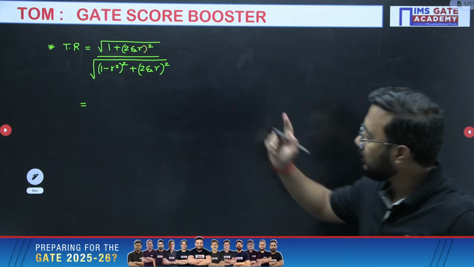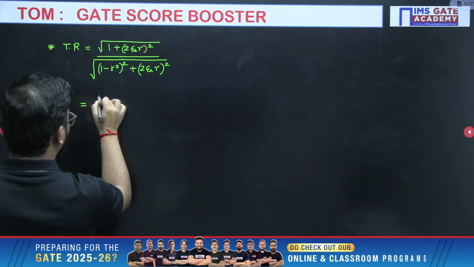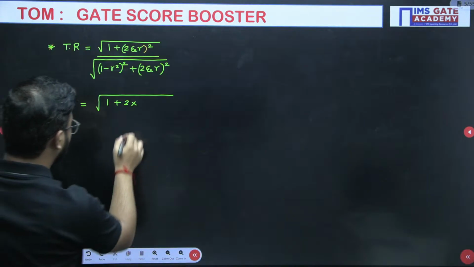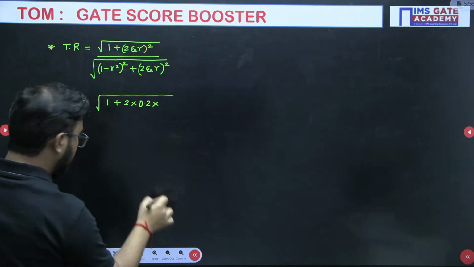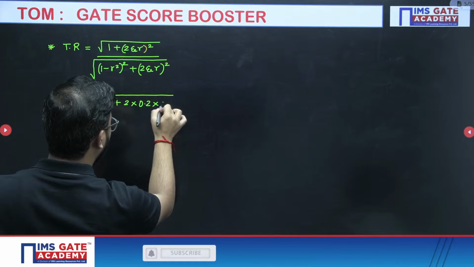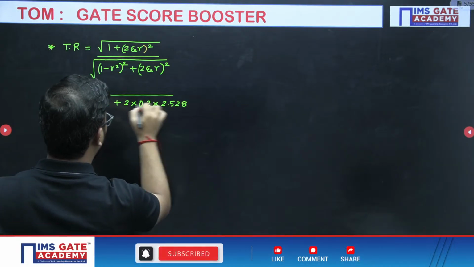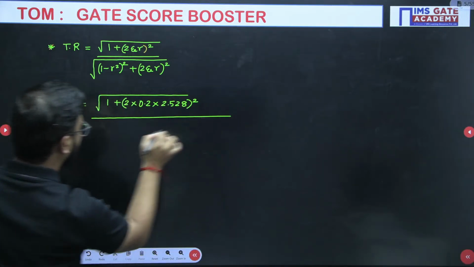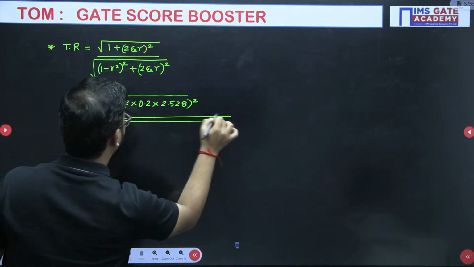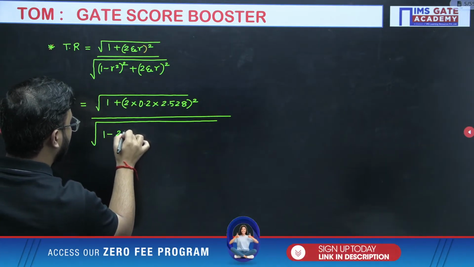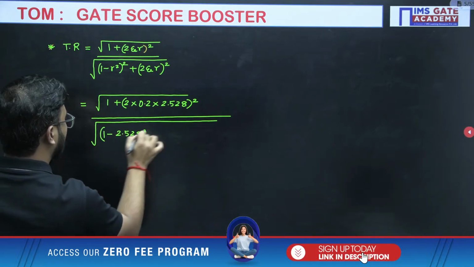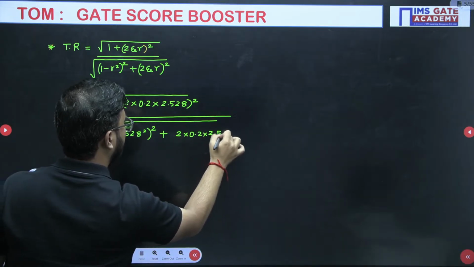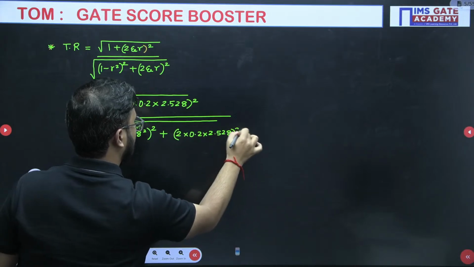Right. Now one by one all the values we will put here. 1 plus 2 into damping factor, already given 0.2, into 2.528, whole square, right? Then we have 1 minus r square, 2.528 square, whole square, then again 2 into damping factor 0.2 into 2.528, whole square, right, like this.